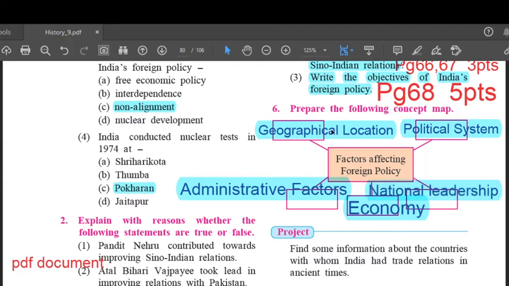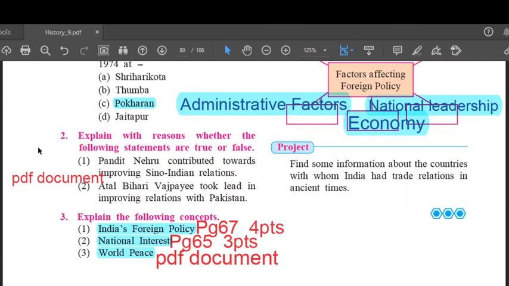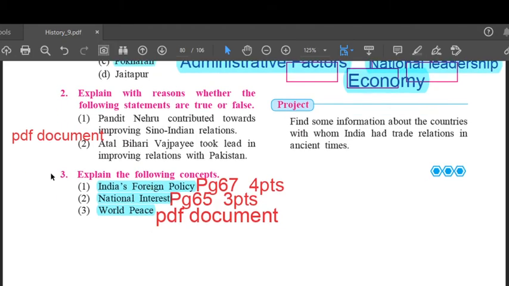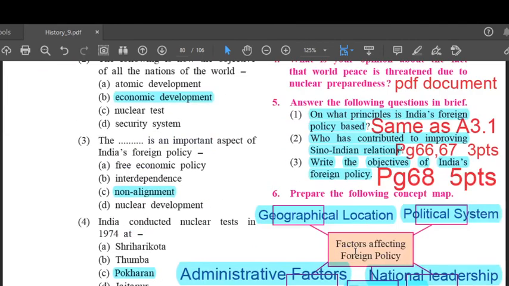So children, I have given you all the question answer markings, and the answers which I'll be posting on the Google Classroom are question number 2.1 and 2, that is reasons, explain with reasons the statements. Then question number 3.3, explain the concept world peace, and question number 4, which is the personal response question.